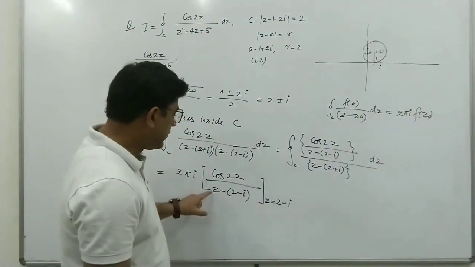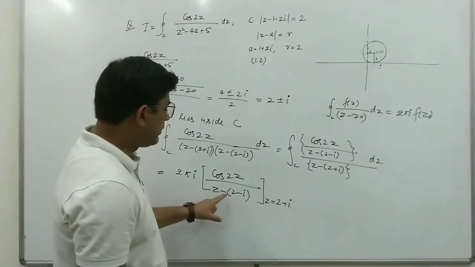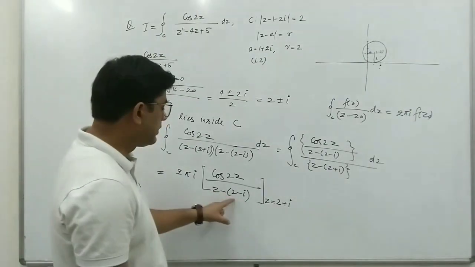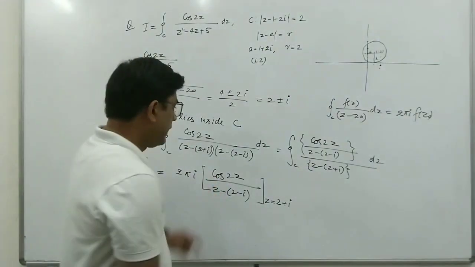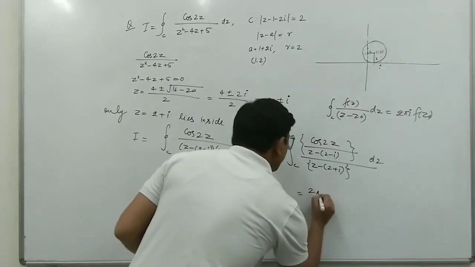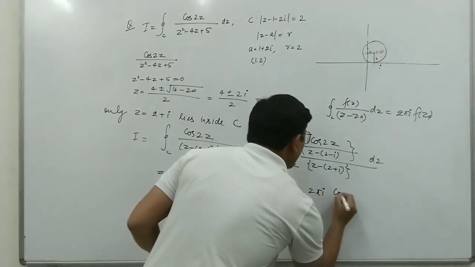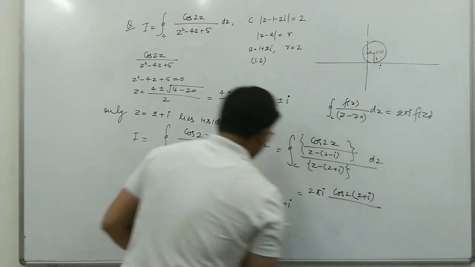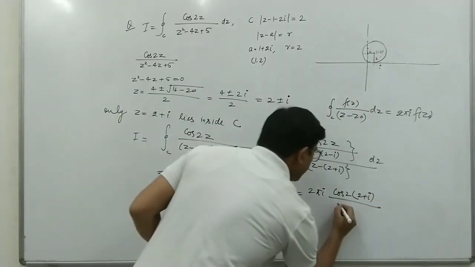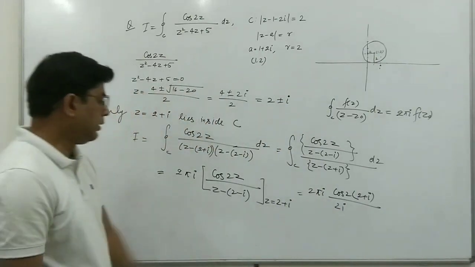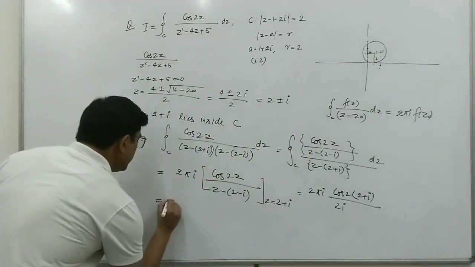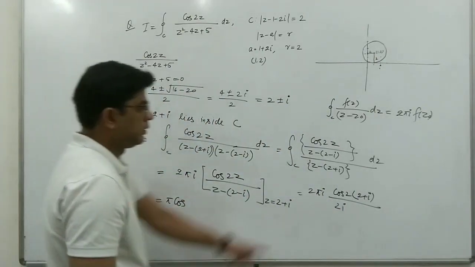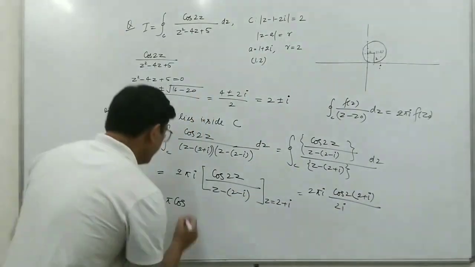So when we put z equal to 2 plus i, in 2 plus i minus 2 minus i the 2 will be cancelled, and this will be 2i. Now this will be equal to 2 pi i cos 2z, where z is 2 plus i, upon 2i. So 2i will be cancelled, so the remaining is pi cos(4 plus 2i).